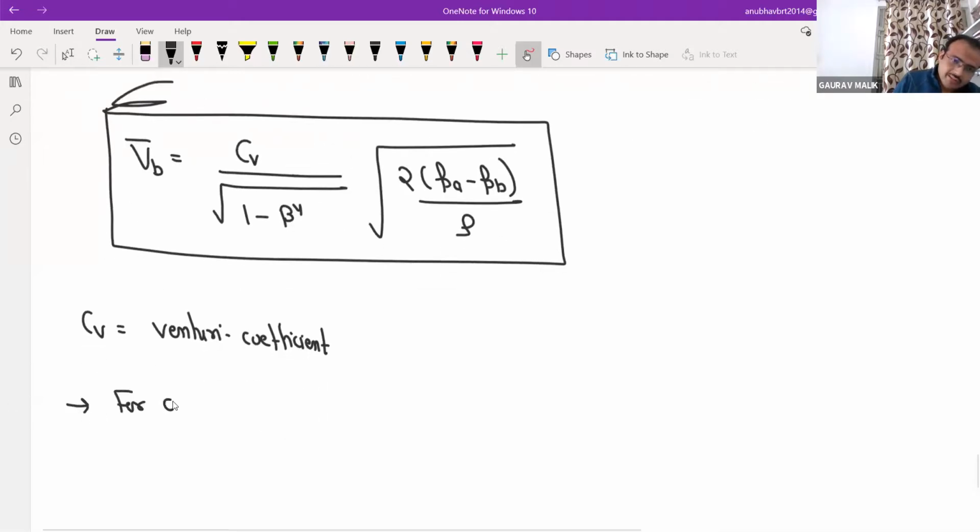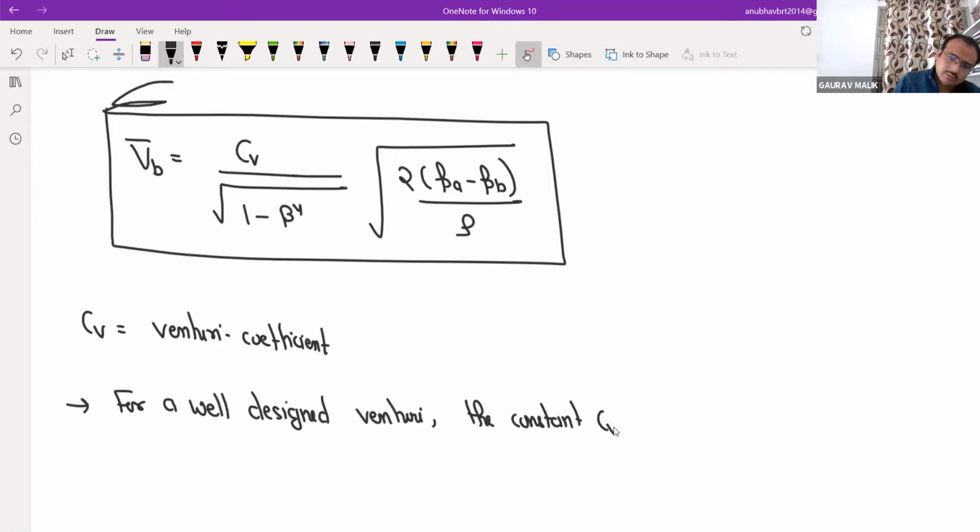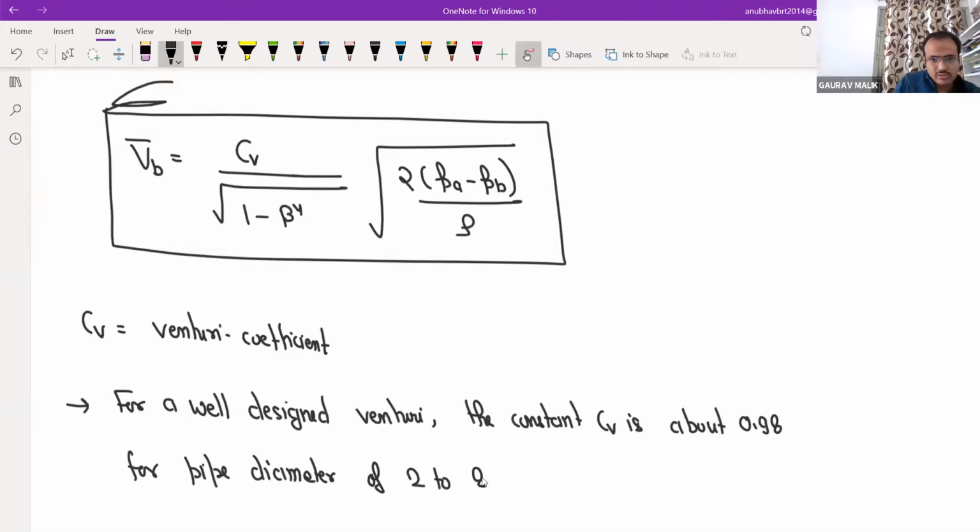And for a well-designed Venturi, the constant CV is about 0.98 for pipe diameters of 2 to 8 inch.